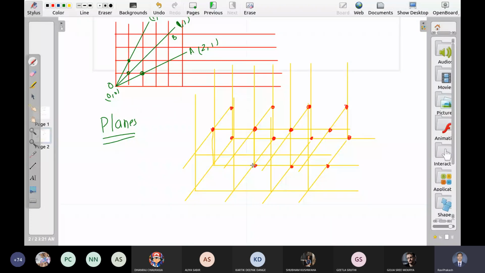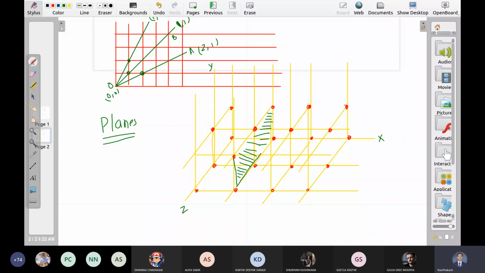Now, like in a 2D plane we have lines passing through the points, in 3D we can have planes passing through these points. One possible plane is this. This is, let us say, the x-axis. This is, let us say, the y-axis. This is the z-axis. We can have this plane. This plane is perpendicular to the x-axis. I mean this. This is in all directions.